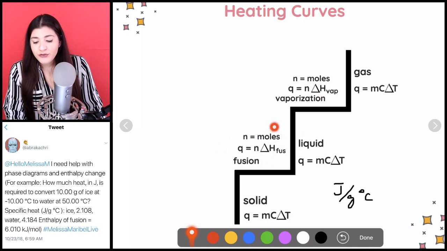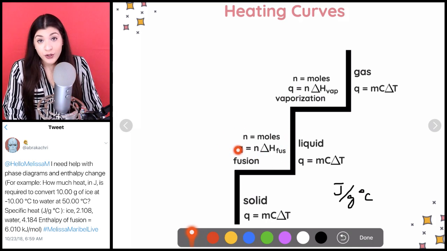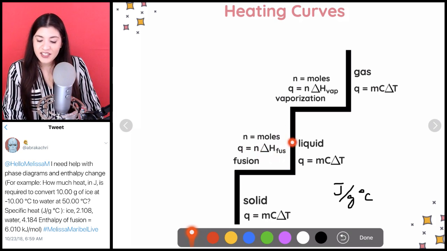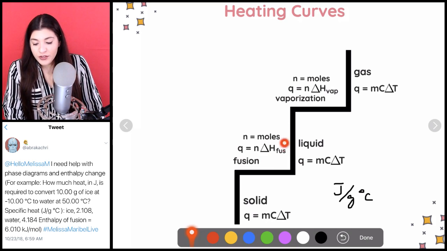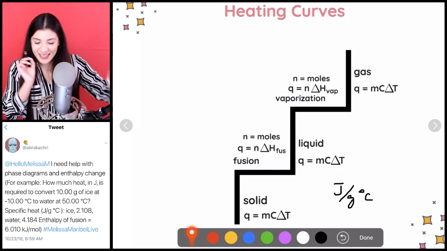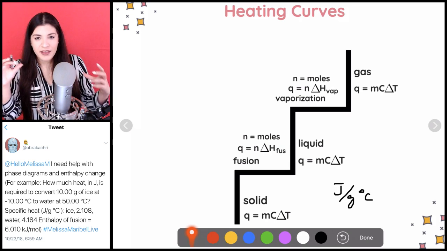Now for our fusion formula, Q, meaning heat, is equal to n, which is our moles, times ΔH, which just means the change in enthalpy of our fusion. So enthalpy of fusion. And by the way, I'm just going to keep throwing out what everything means.